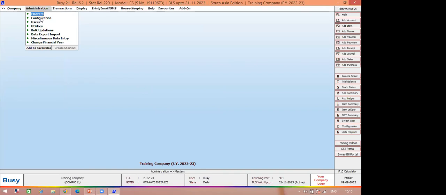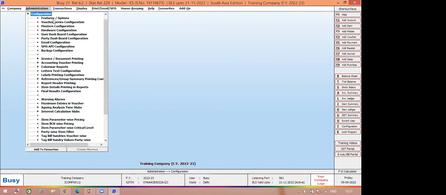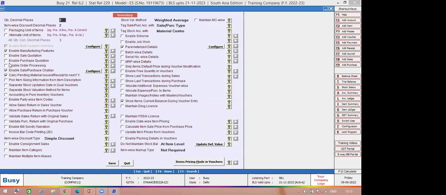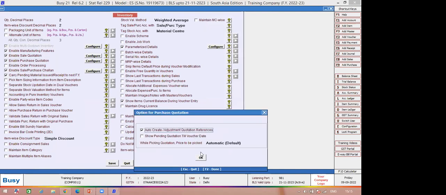Now, the first step is to go to administration. Under administration, you have to click the configuration button, then features and options. In features and options, you will get an inventory button. You have to click that inventory button and enable the sale quotation as well as the purchase quotation. Let me highlight both these options.